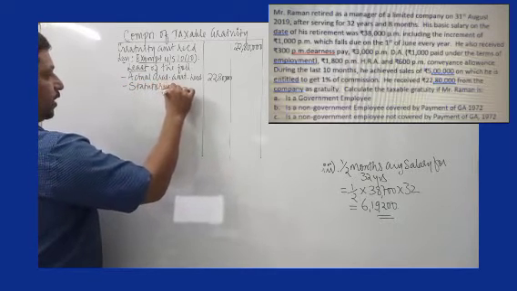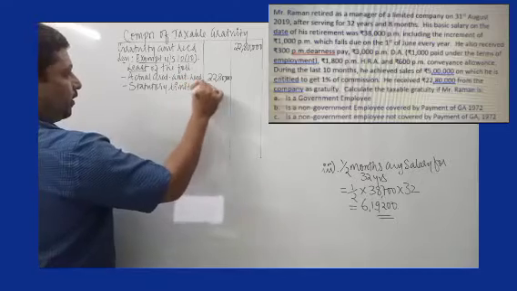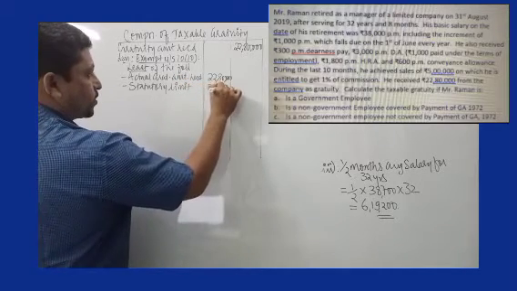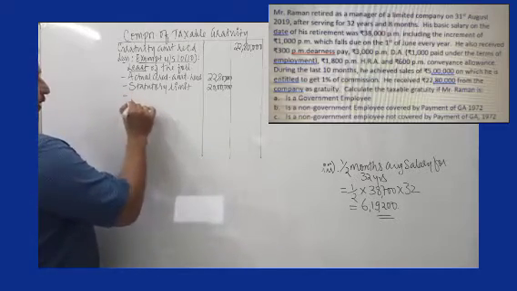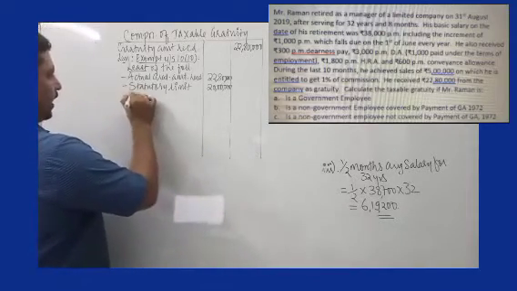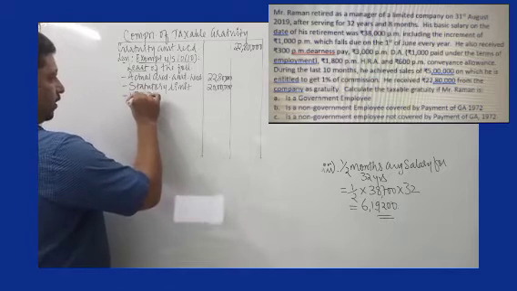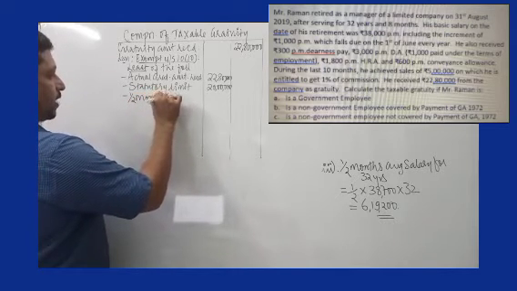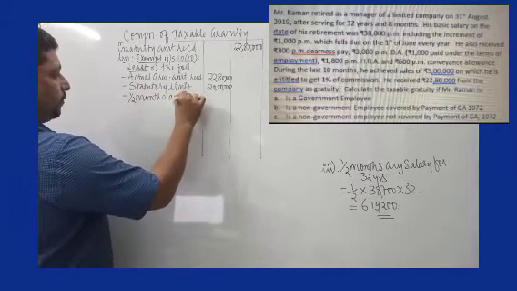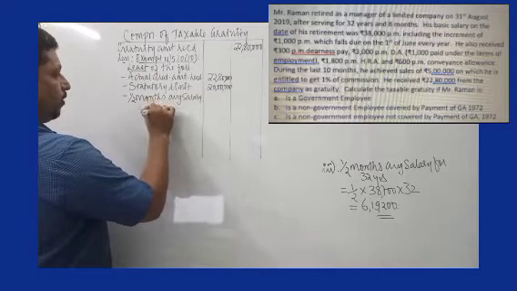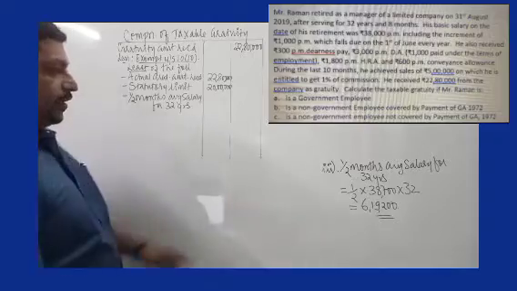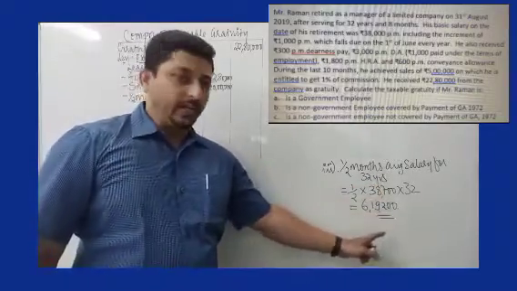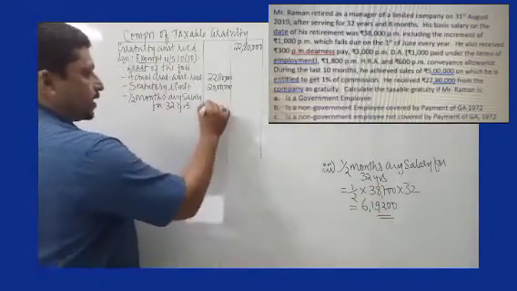Statutory limit for gratuity, as we are aware, is rupees 20 lakhs. And then the third criteria we have already calculated in note number 3, that is half month's average salary for 32 years. We have already calculated it.